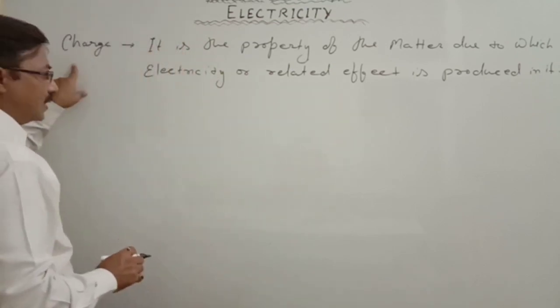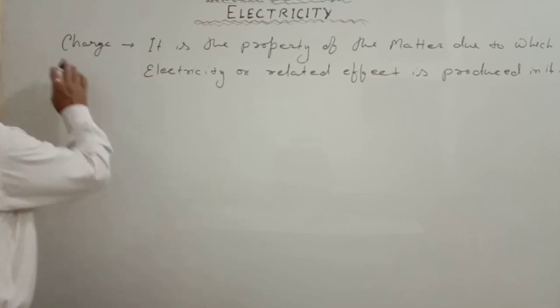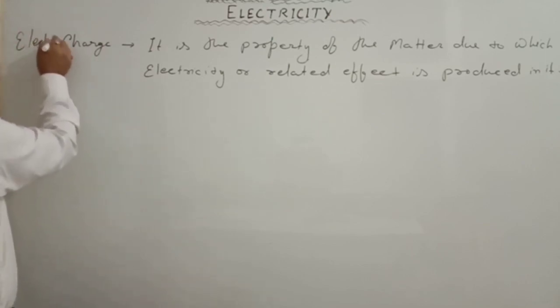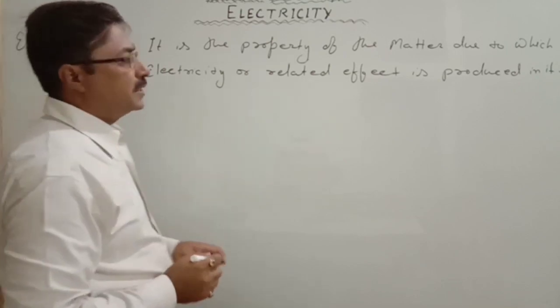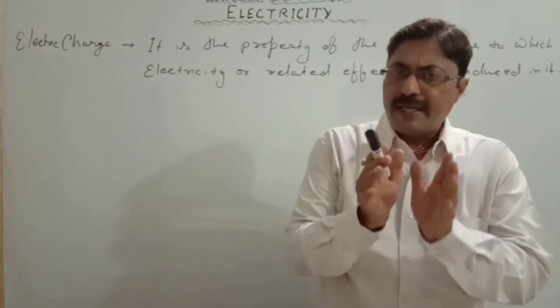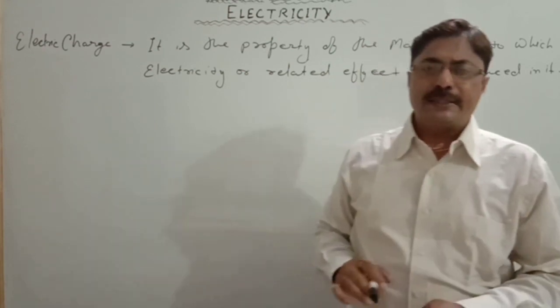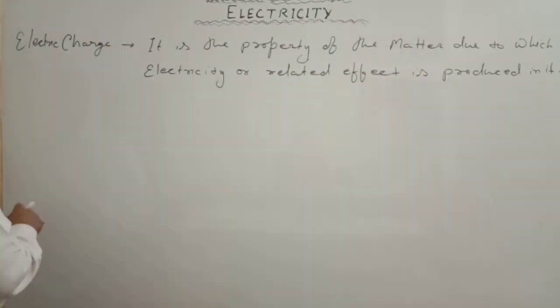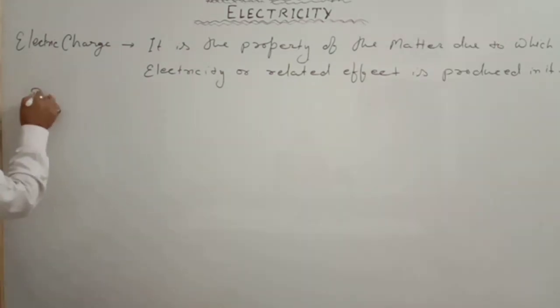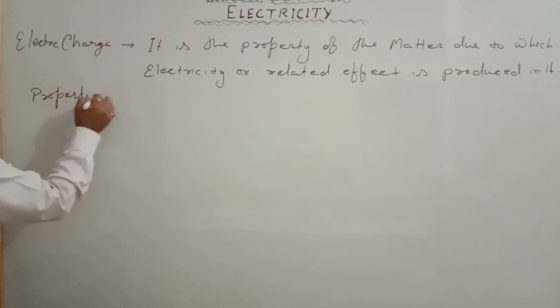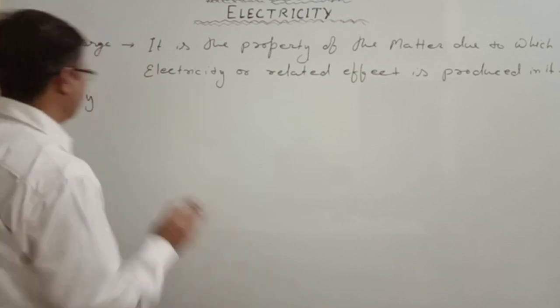Whether we say the charge or electric charge, it may be written as electric charge. So electric charge is the property. Now, how can we say that particular is the charge? That means charge also has properties. The properties of electric charge.